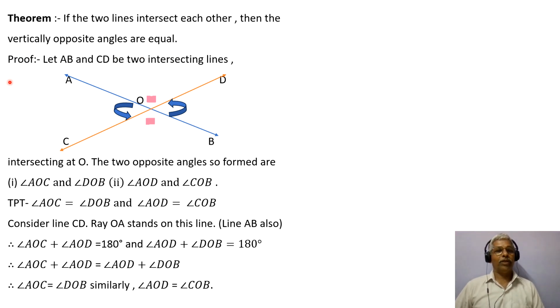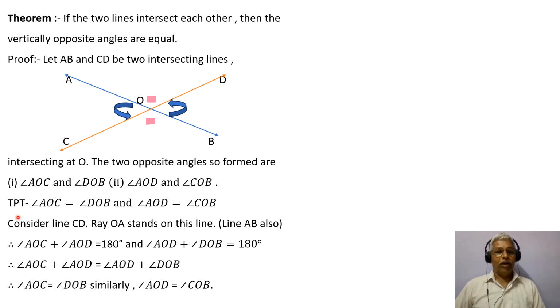You have seen this. Now the proof: let AB and CD be two intersecting lines, intersecting at O. Then the two pairs of opposite angles so formed are angle AOC and angle DOB, the blue pair, and the second, angle AOD and angle COB, the pink pair.